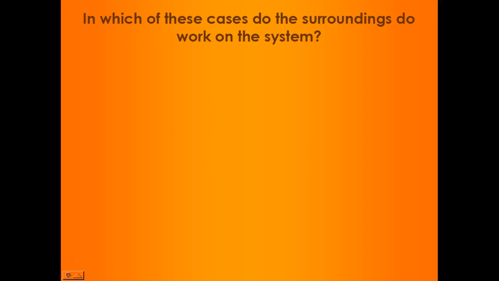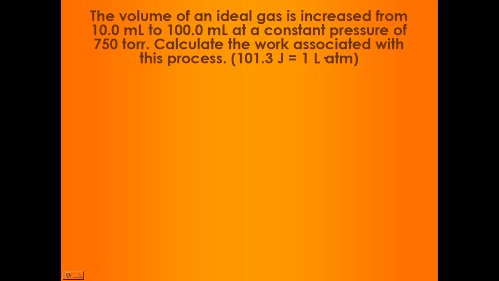So it asks in these cases, both case A and case B, where do the surroundings do work on the system? Remember that the surroundings are doing work when they are adding energy to the system. So that's when your work term was positive, and that was only seen in case A. Case B, we saw the system was doing work because the work term was negative. The system was giving off energy in the form of work.